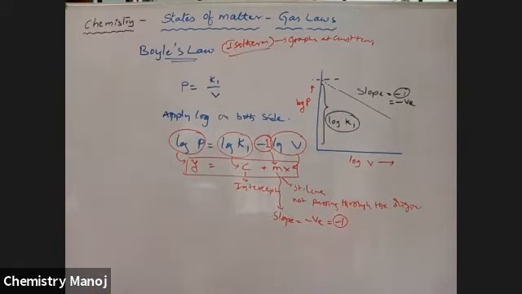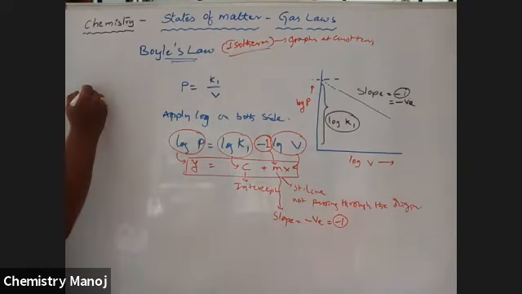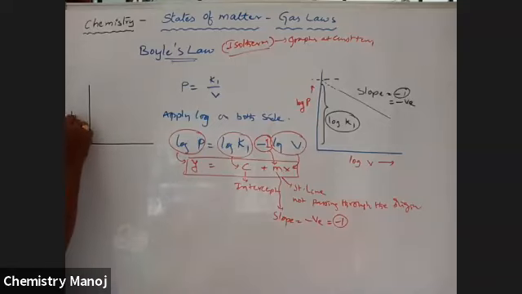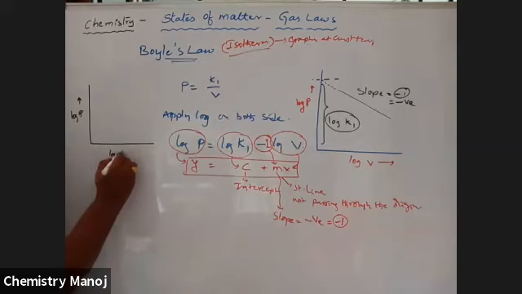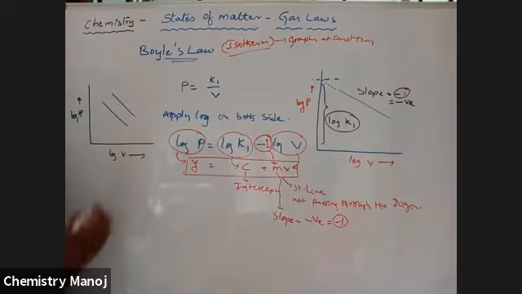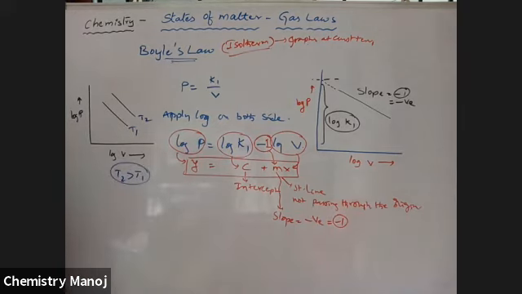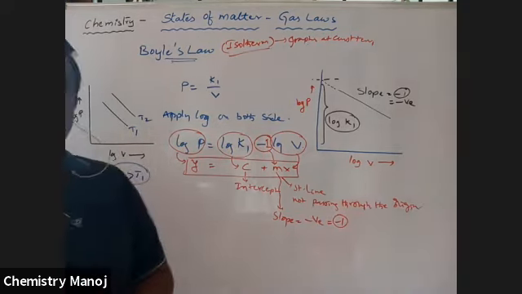Okay. So now, once again, I am going to draw different lines. Log P on the y-axis, log V on the x-axis. That gives different lines. It is at T1 temperature. It is at T2 temperature. Once again here, T2 is greater than T1, just like the previous case.